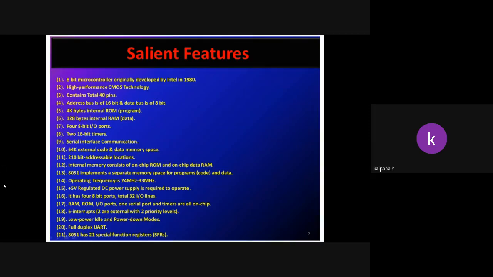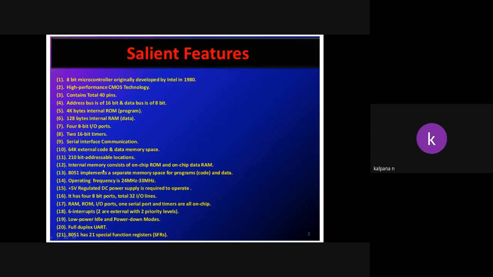Like that, here we have 210 bit addressable locations. How many bit addressable locations does the 8051 have? 210. Next, internal memory consisting of on-chip ROM and on-chip data RAM. I said 4 kilobytes of ROM and 128 bytes of internal RAM. This will be available internally on chip. Controller means CPU along with all the peripherals on an IC, so RAM and ROM will be fabricated internally.